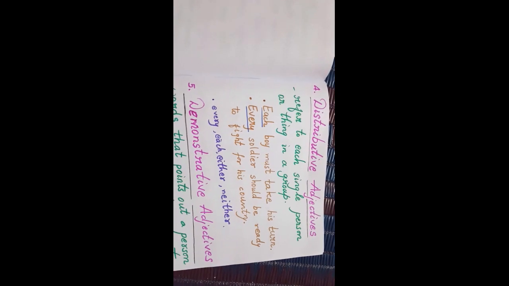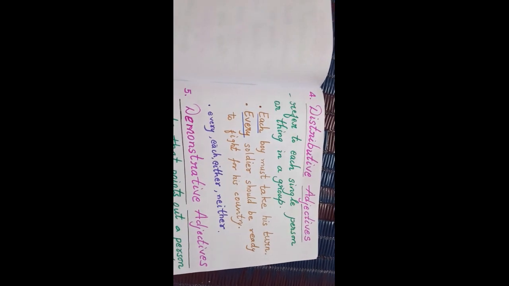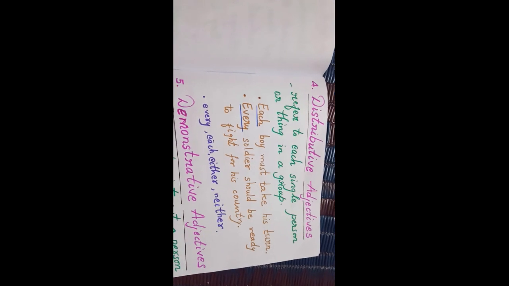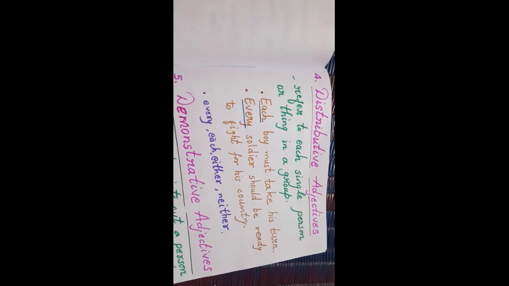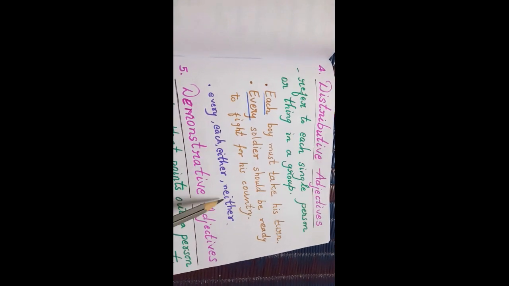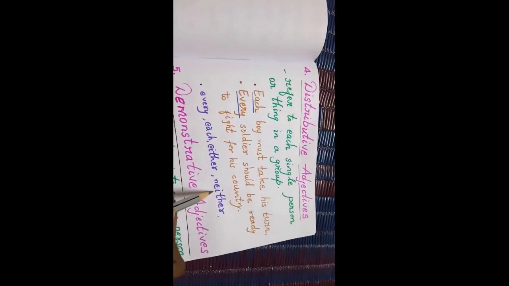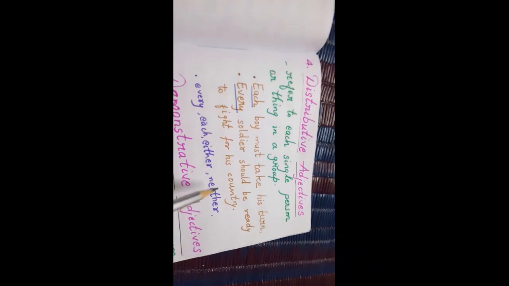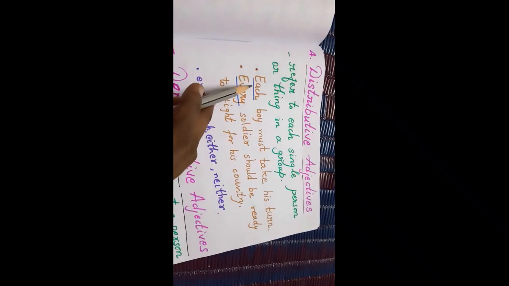Your next one, distributive adjectives. That refers to each single person or thing in a group. That means it points out a single person in a group. Example, each, every, either, neither are the words which denote the distributive adjectives. How is it used in the example?